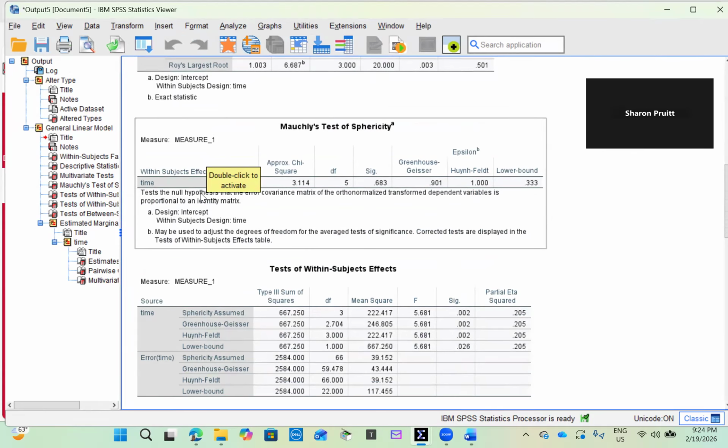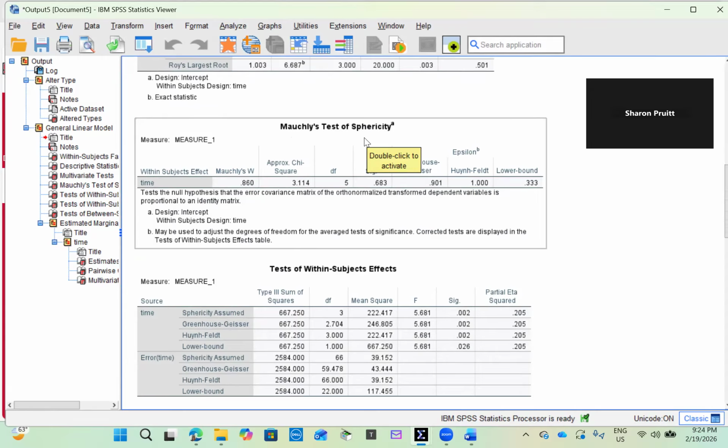Sphericity means that the variances of the differences between all combinations of time points are equal. In simple terms, the spread of score differences between pretest and 5 minutes should be similar to the spread between pretest and 1 hour, and so on. To test this assumption, we examine Mauchly's test of sphericity.